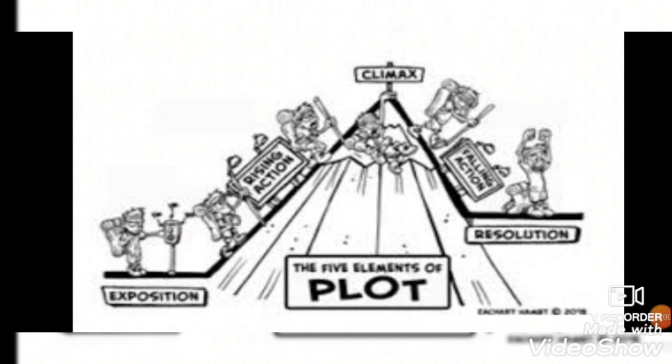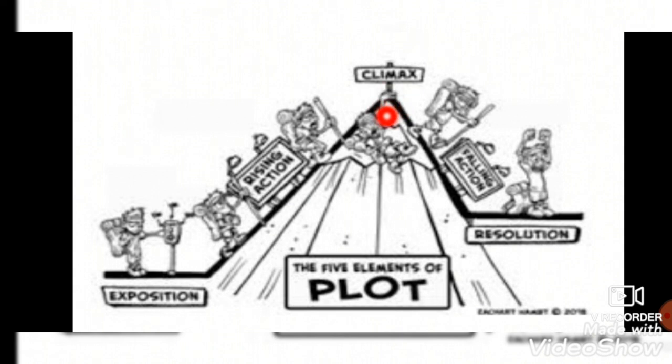We all know that the story has characters, the main and the minor characters. It also has the setting, which is the time and the place. So at the beginning of the story, the writer introduces us to the characters and the setting. Then something unexpected happened to the main character and causes a problem. This is what we call the rising action. So the problem gets worse and worse till we reach the climax.